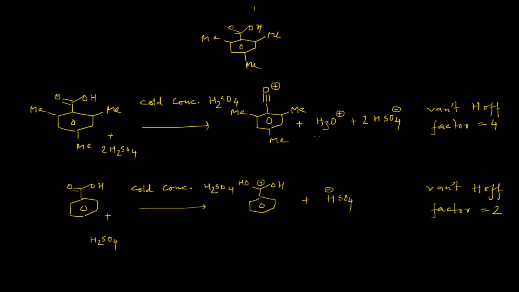So these are the only possible charged species or ionic species which can form in the reaction medium when mesitoic acid is taken in concentrated sulfuric acid.